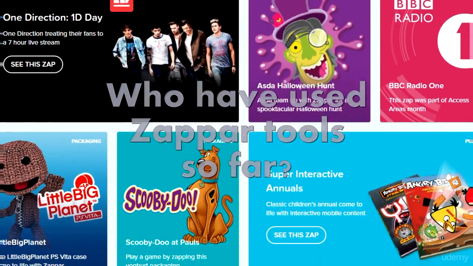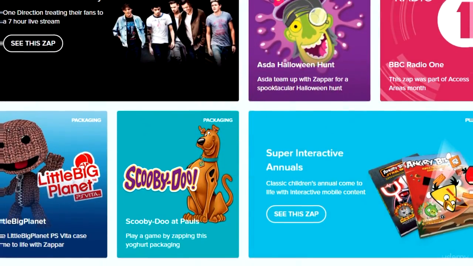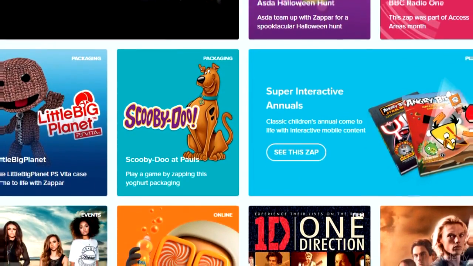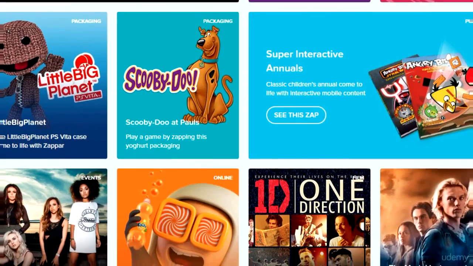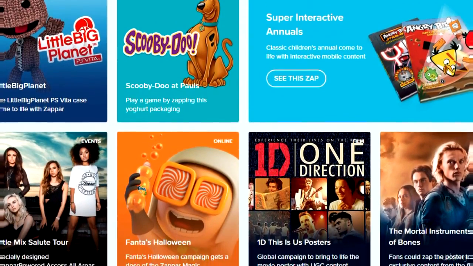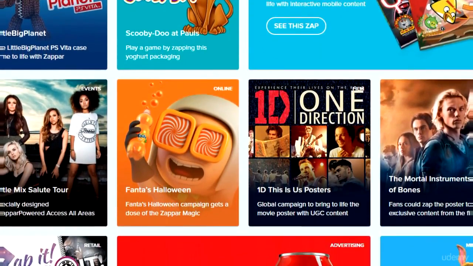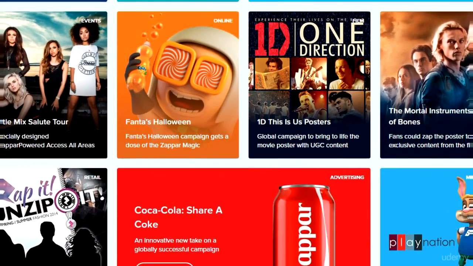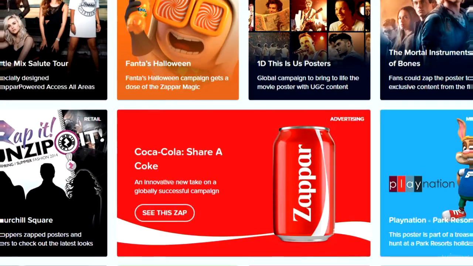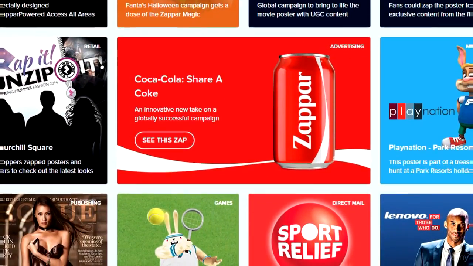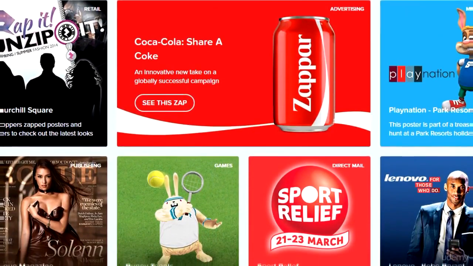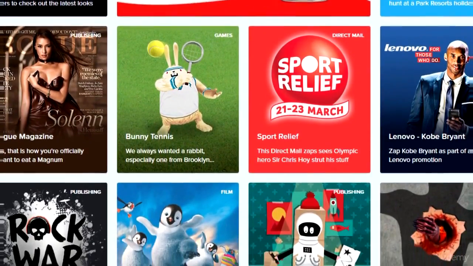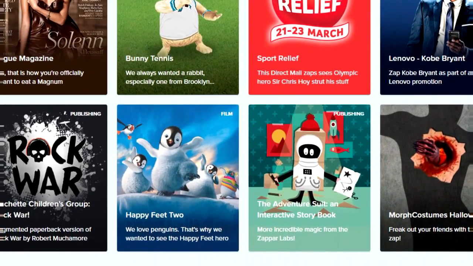Who have used Zapper tools so far? Hazelist, Little Big Planet, Angry Bird, One Direction, Rogue Magazine, Warner Brothers, Hasbro, Universal NBC, Rovio, Coca-Cola, PlayStation, Disney.